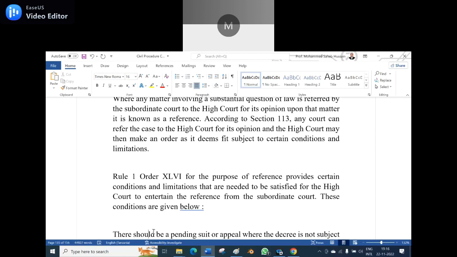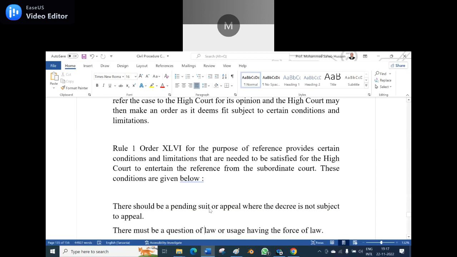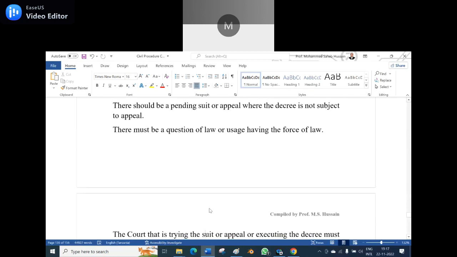For the purpose of reference, the provision lays down certain conditions and limitations that must be satisfied for the High Court to entertain the reference from the subordinate court. These conditions are given below. There should be a pending suit, or an appeal where the decree is not subject to appeal. There must be a question of law or usage having the force of law, but not a question of fact.